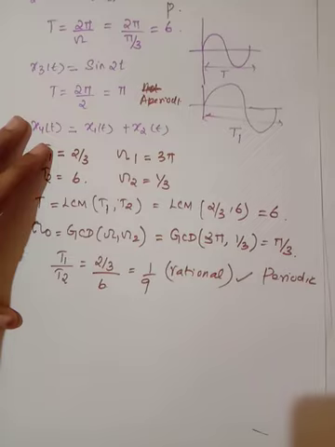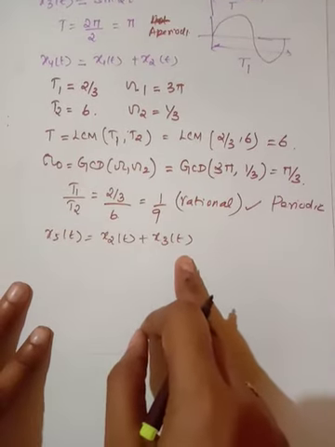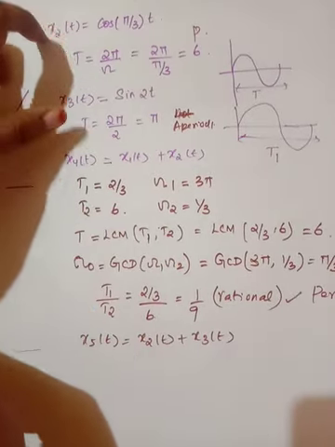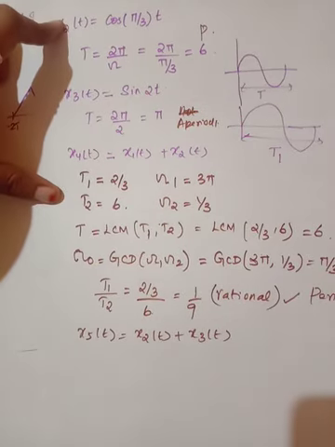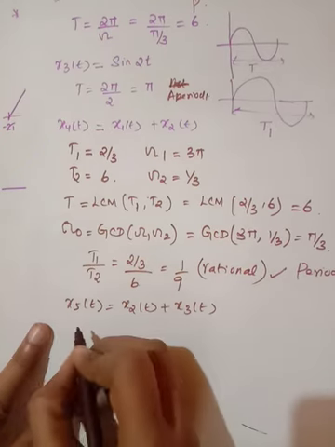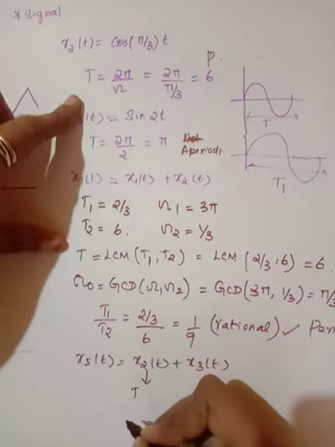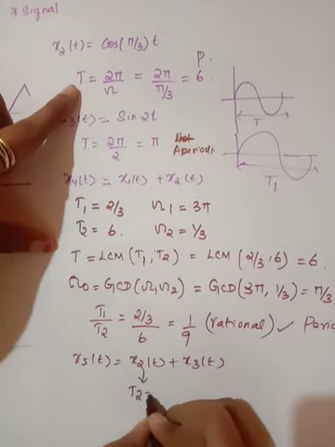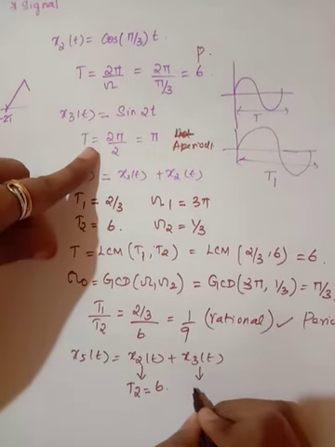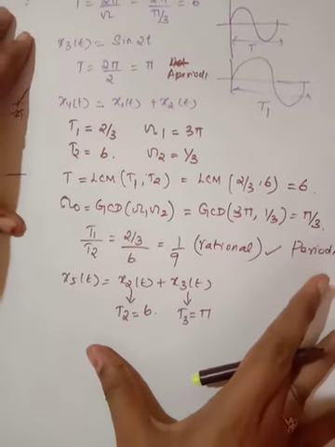Okay. Now consider x5 of t. x5 of t is equal to x2 of t plus x3 of t. So I am going to add these two signals, x2 of t and x3 of t. If you want to find the time period for this x5 of t, we have already found out the time periods. Here T2 is equal to 6, right? For this x3 of t signal, the time period T3 is equal to pi here.